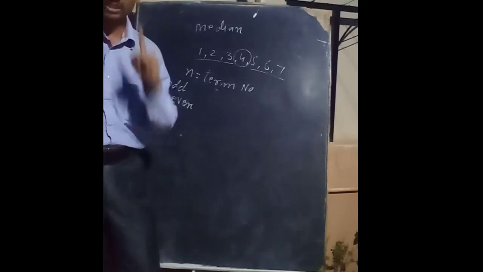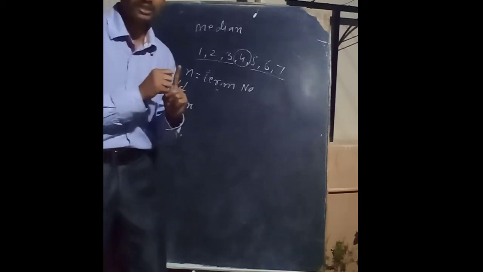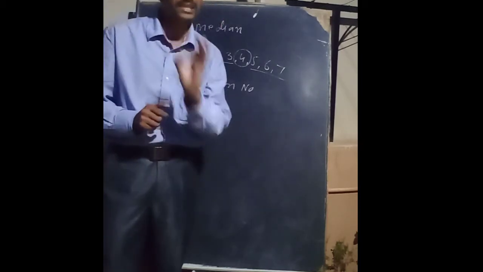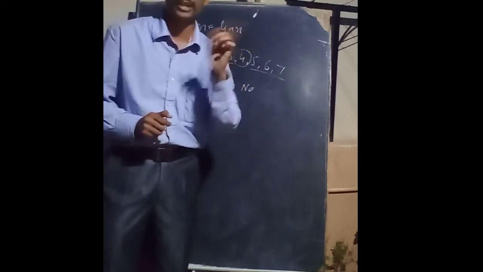First of all, dear students, you must arrange the data into ascending order or descending order.